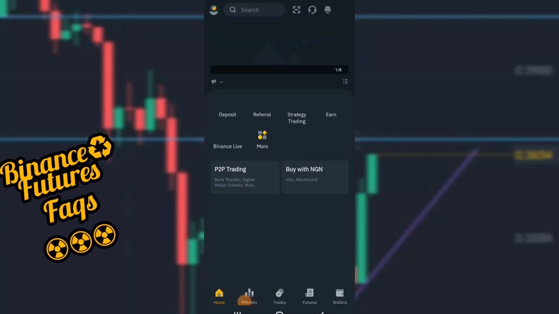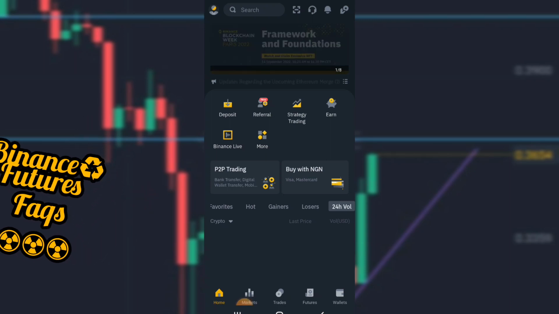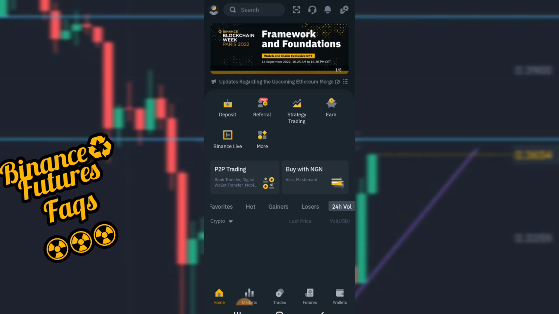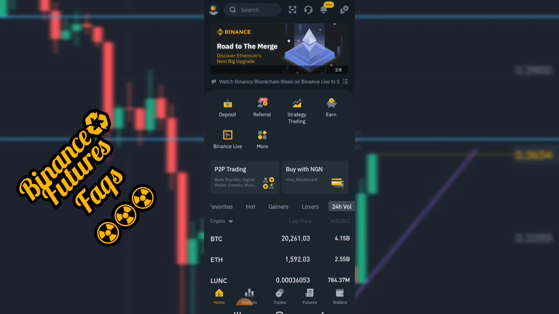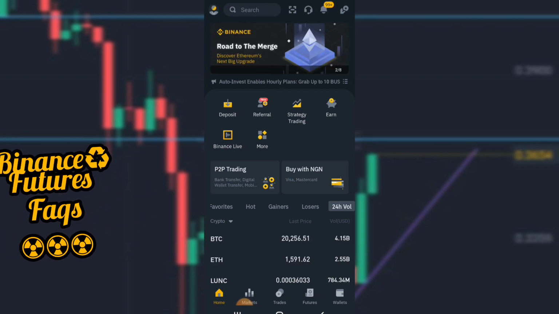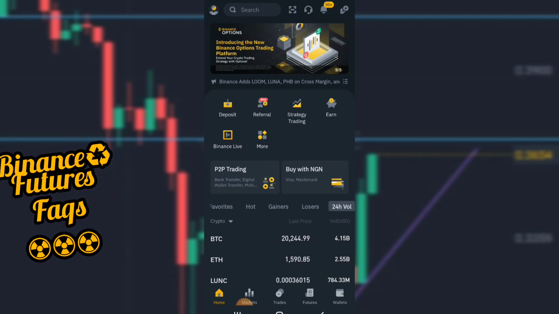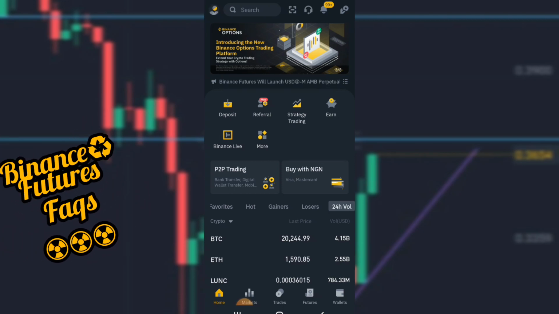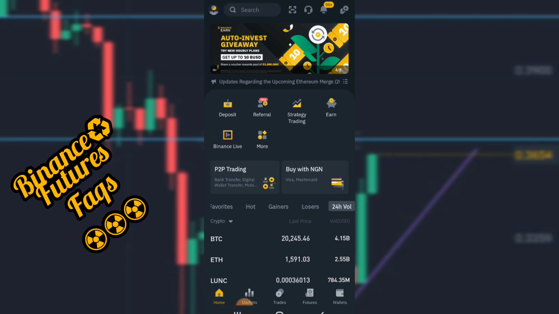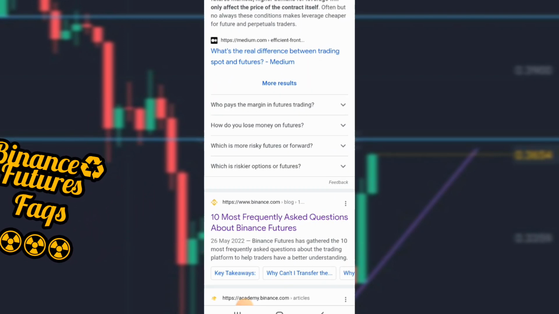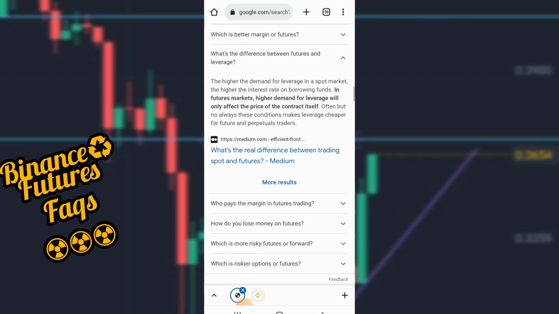So welcome everyone. On today's tutorial, let's take a look at some of the FAQs, or frequently asked questions and answers, regarding Binance futures or futures trading in general. By the end of this tutorial, you'll be able to get an overview and an understanding of some of the basic questions as a beginner regarding futures trading.